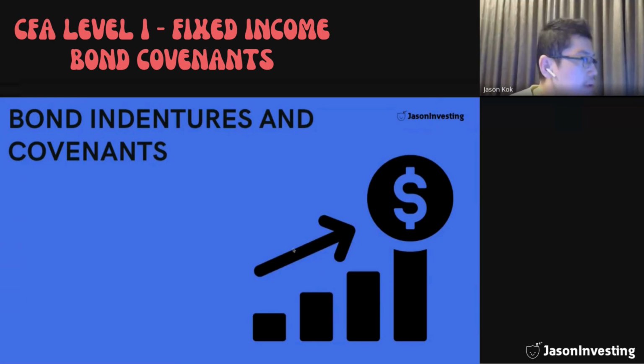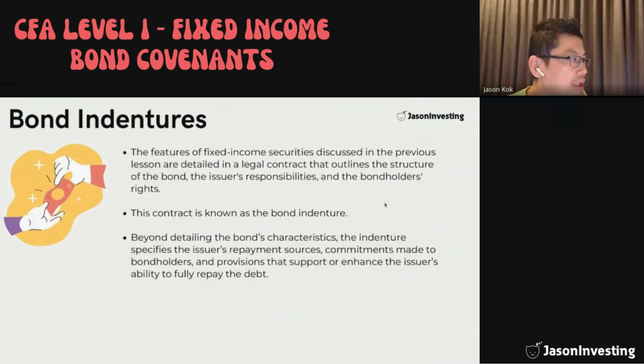Hi, today we will first start with bond indentures and covenants. Bond indentures. The features of fixed income securities discussed in the previous lesson are detailed in a legal contract that outlines the structure of the bond, the issuer's responsibilities, and the bondholder's rights. Basically, a bond indenture is just a legal contract.